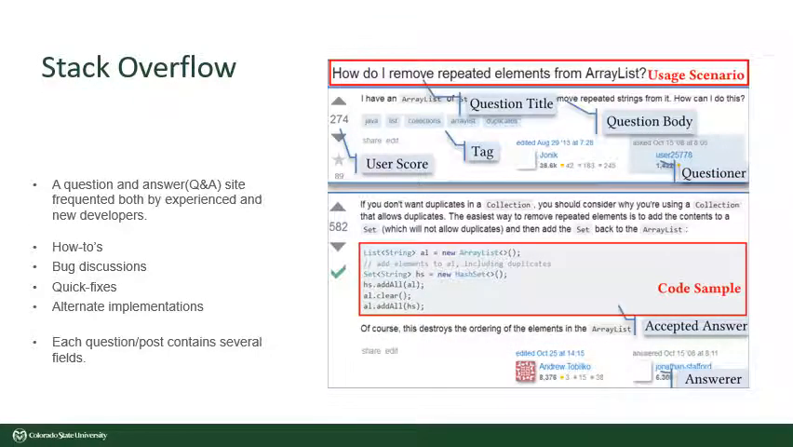Stack Overflow is a popular question and answer site where users can ask questions related to programming. These questions are answered by more experienced developers or users and also can be scored by other users. As we can see in the image here, there are certain common parts of a question and answer such as question title, related tags, user score, accepted answer, and code samples present in each question and answer post.